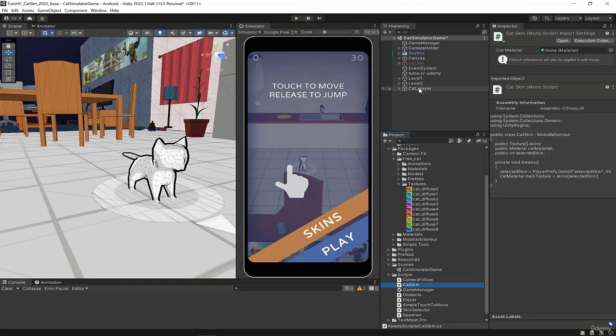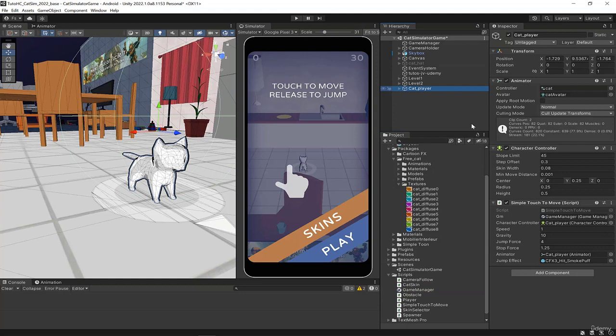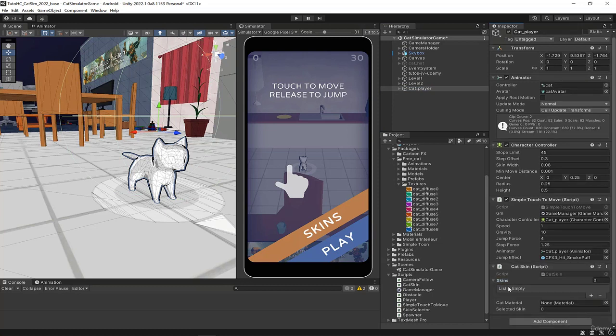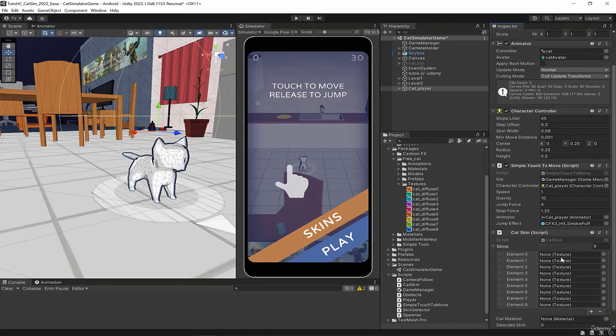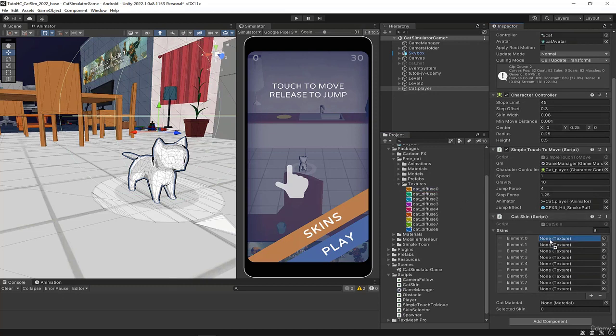Now, if we look at the cat, where is it? There. We have our cat, we can apply the cat skin script to it. Our cat skin script needs an array of skins. I'll put 9, because we have a total of 9 possible skins. We'll drag it from 0 up to 8. This is the list of textures I prepared on Photoshop. This is all the possible textures for the cat.